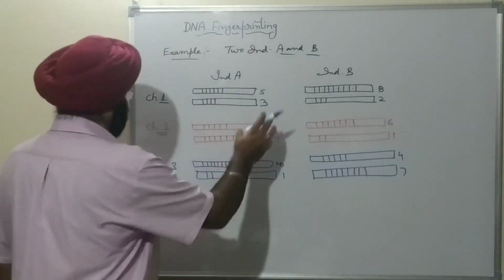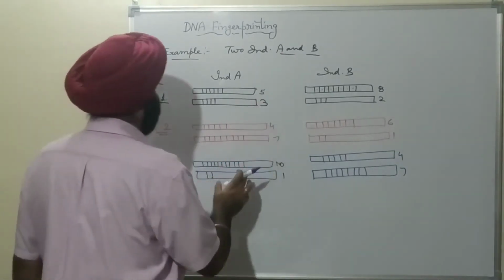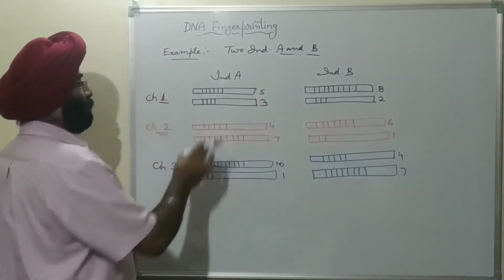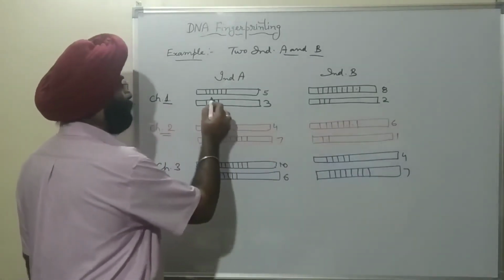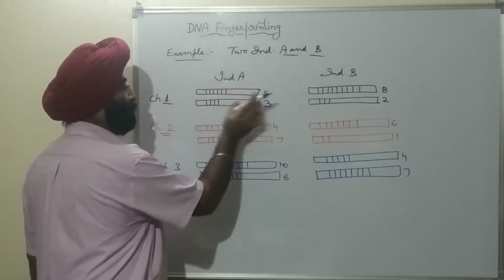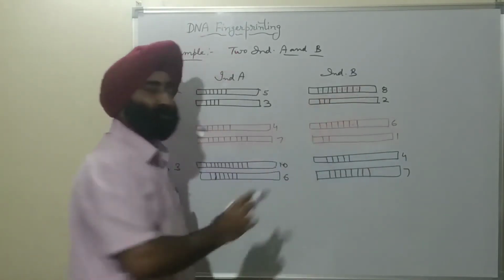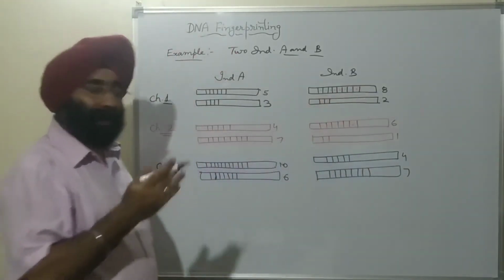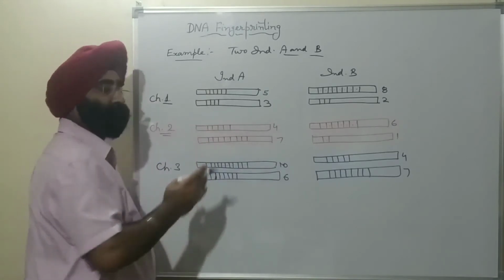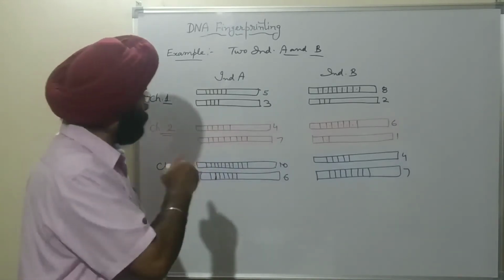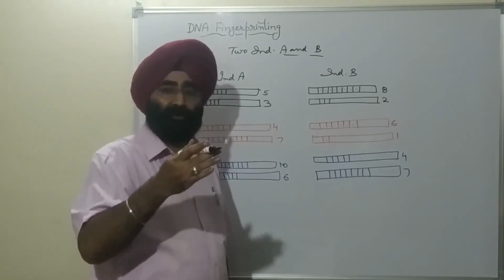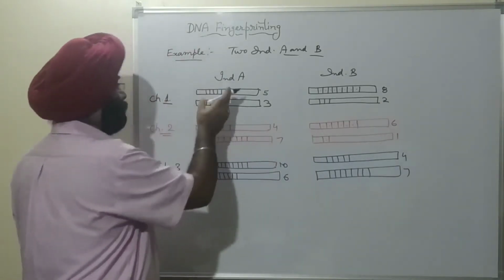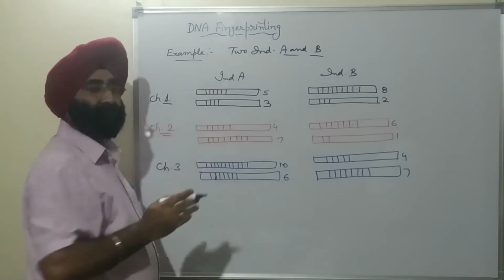Now, if we compare these two individuals A and B, we see these are the repetitive sequences in these chromosomes, and we cut these sequences. I explained in the second step, restriction endonuclease enzymes cut these sequences from this site.